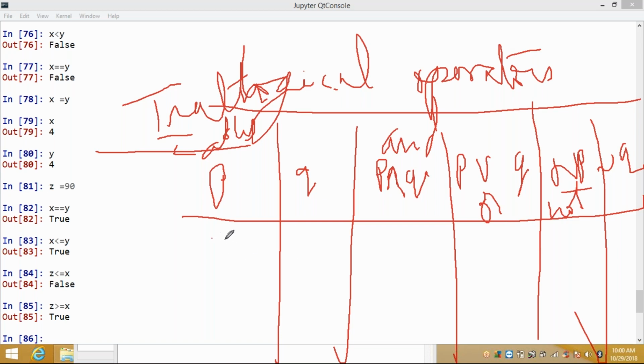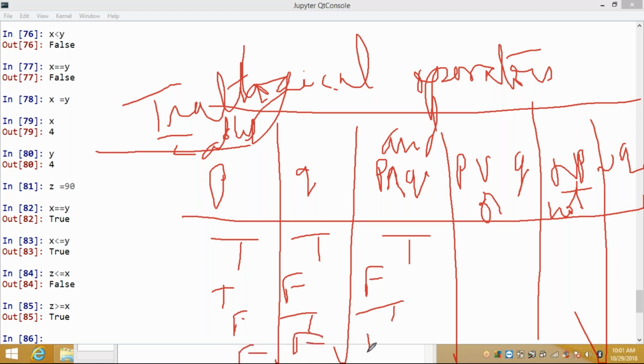See here, first we have true, true. Both true and true only, AND operator is true. Remaining all conditions are false. True, false, false. False, true, false. False, false, false. Only when both operands are true, it is true. All remaining are false. False, false is also false. Only true, true is true in AND operator.